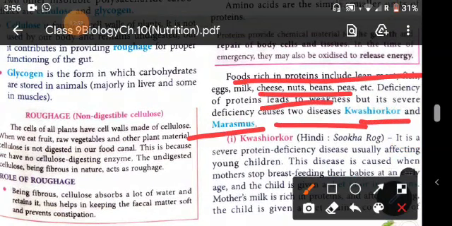So here in this video we will finish with the protein, and in our next video we will discuss the kwashiorkor and continue in the next class.